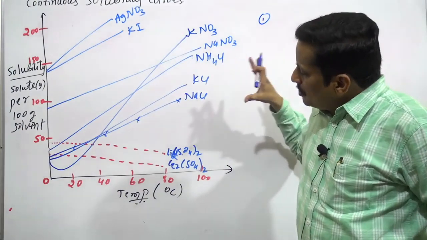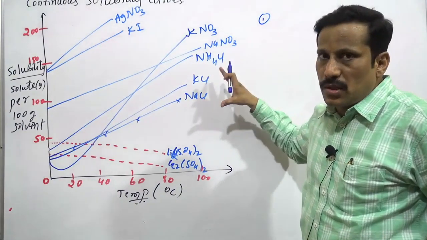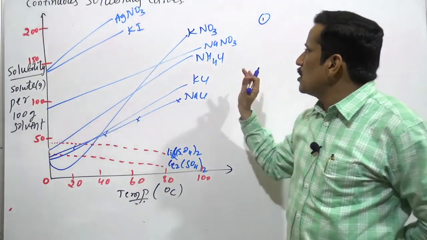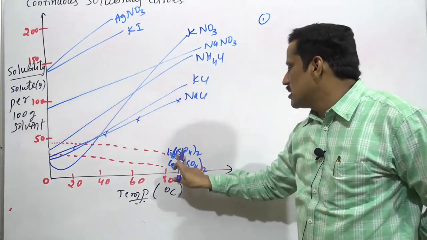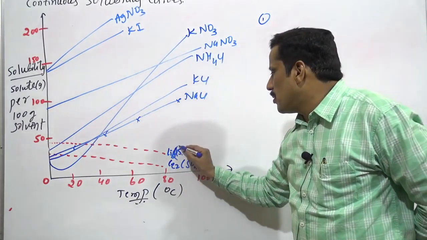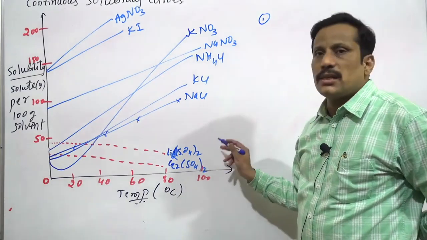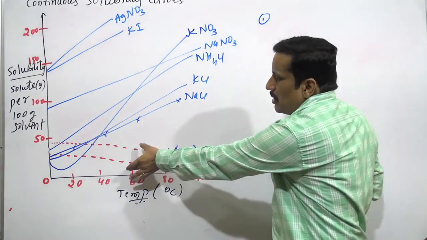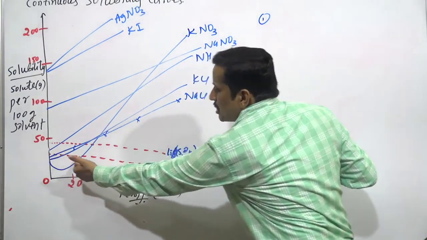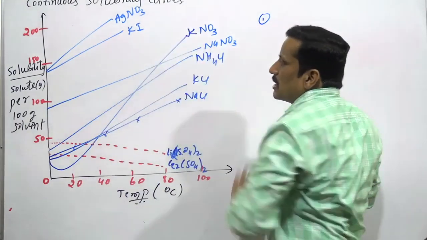Two types of graphs are observed. One is for lithium sulfate, lithium compounds, cesium compounds; some increase with increasing temperature, some decrease.